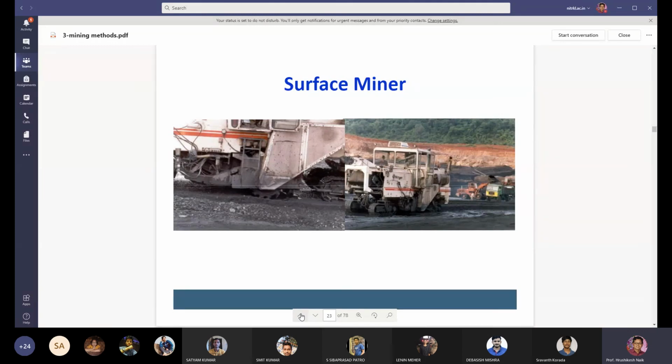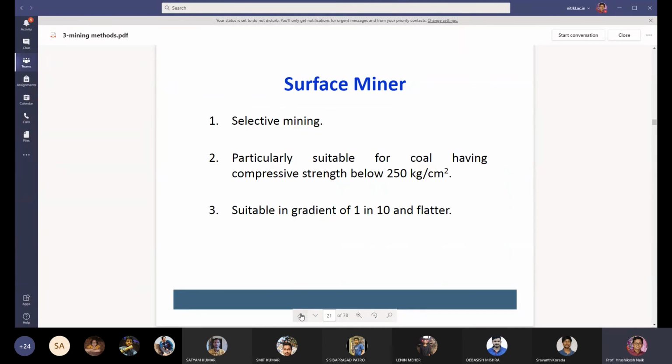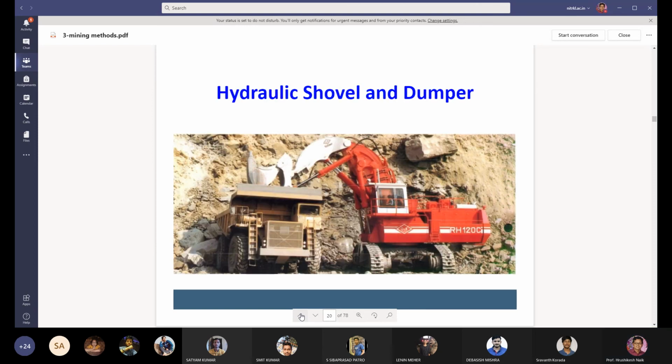And we have seen the surface miner in Indian coal mines. Surface miner is used where there is no drilling, no blasting. The surface miner is a selective method of mining, particularly suitable for coal having compressive strength below 250 kg per centimeter square, and in gradient of 1 in 10 and flatter.